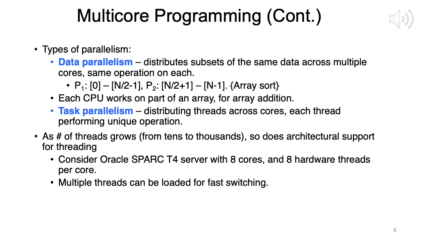So as the number of threads grows, so does architectural support for threading. Consider Oracle Spark server with 8 cores, 8 hardware threads. Multiple threads can be loaded for fast switching. So obviously the hardware has to support multiple threads for multi-threading to work, and you have to switch fast among threads. Okay.